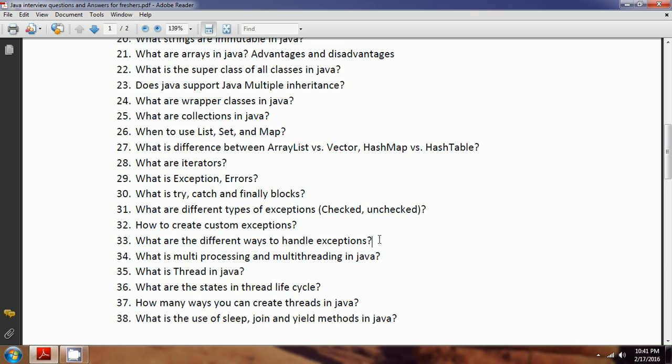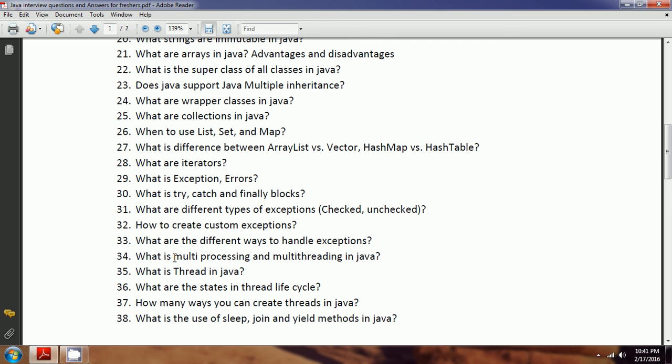Even if the caller method is not able to handle it, it can rethrow to its caller method. But whenever you don't provide any exception handling, then by default the JVM has a default exception handling mechanism, and on the console you can see the exception text and why it failed.